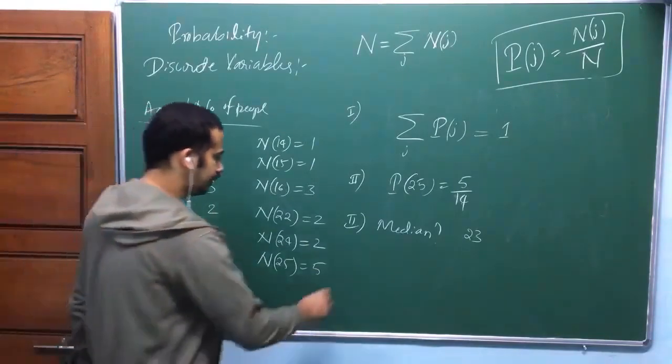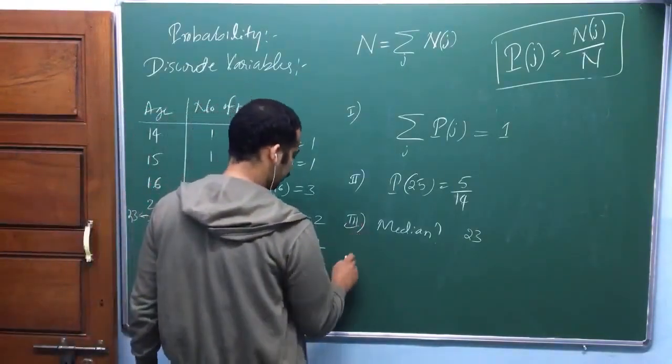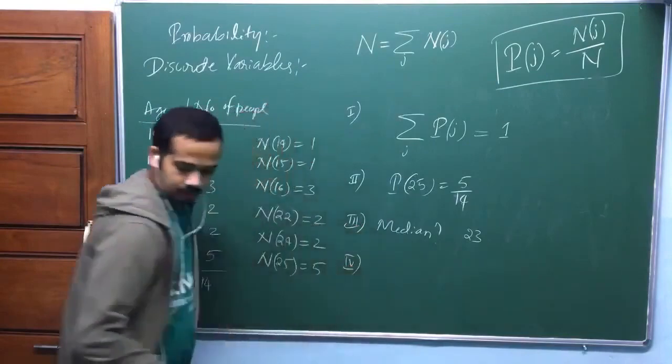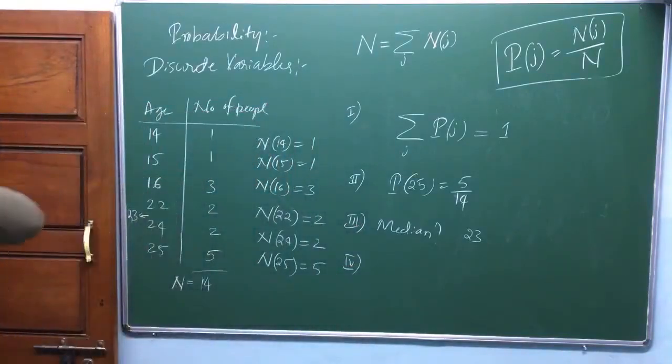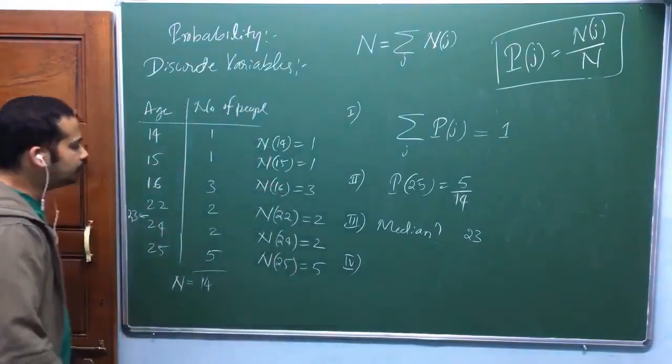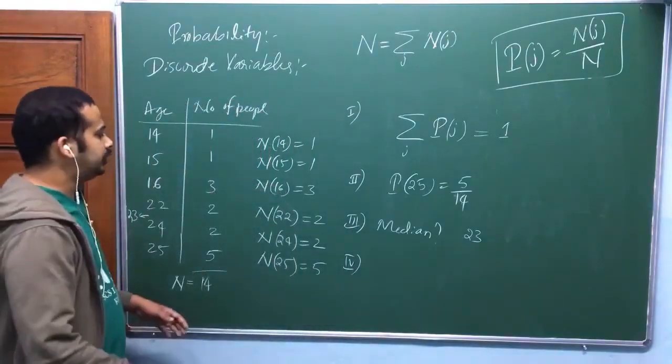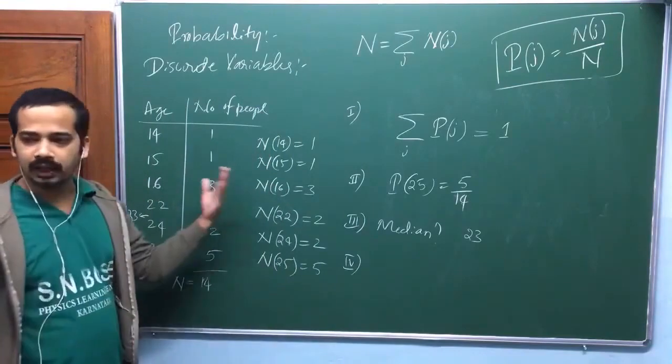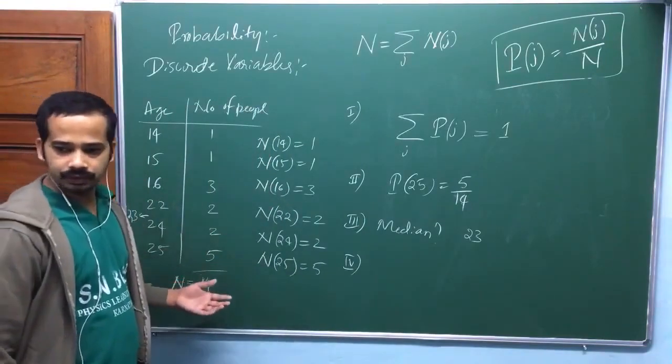Now the fourth one, this is very important. What is the average age? What is the mean age? In the simplest way, how do you take the average of ages? Look here.